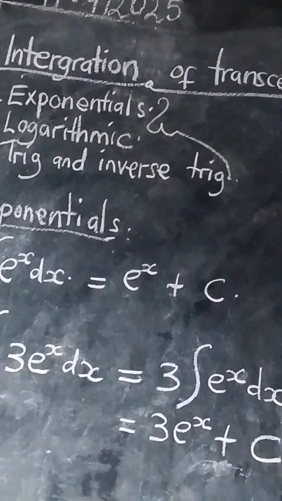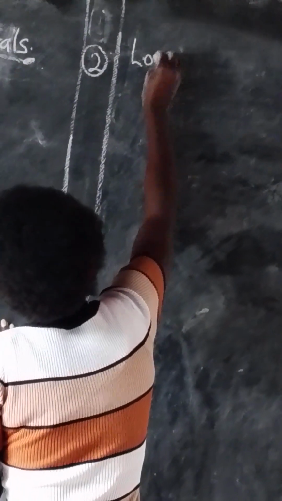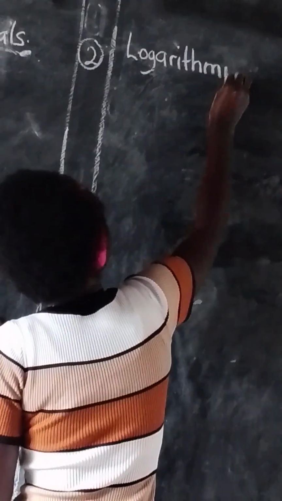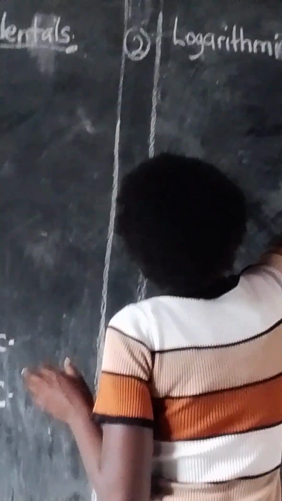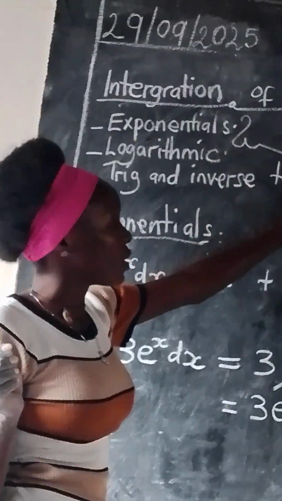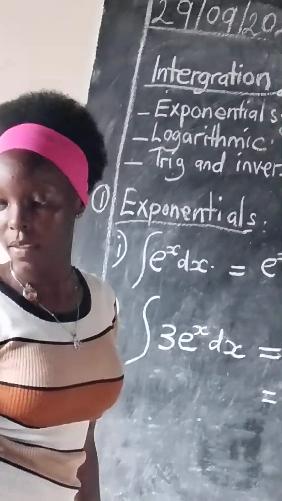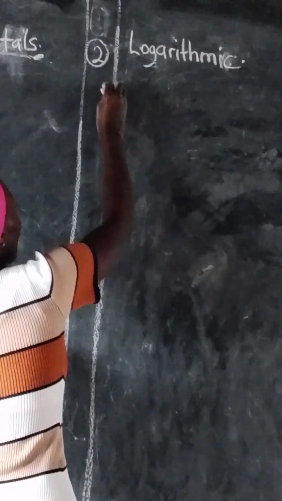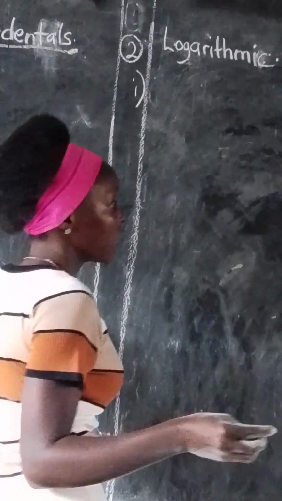Now let's go to category number 2, which deals with the logarithmic. Here I'm talking about logarithms in the transcendental functions. We met and talked about the natural logarithm, which others call the ln. Let's see what happens if we integrate a natural logarithm. We have here our example number 1.